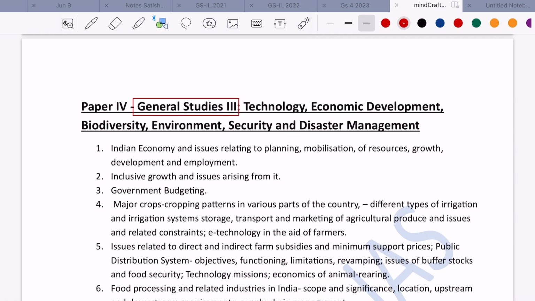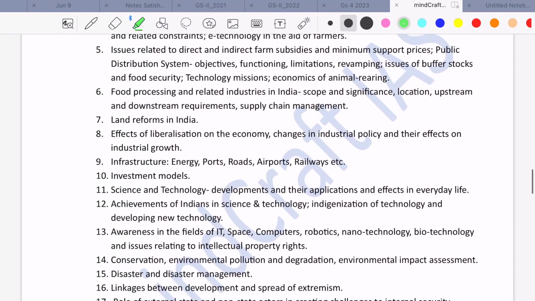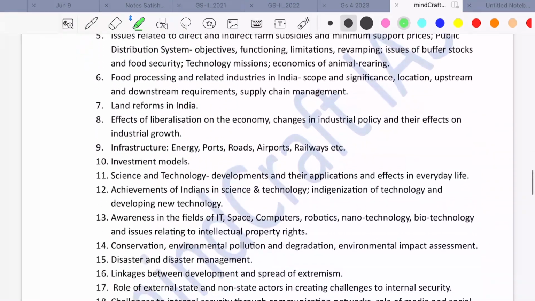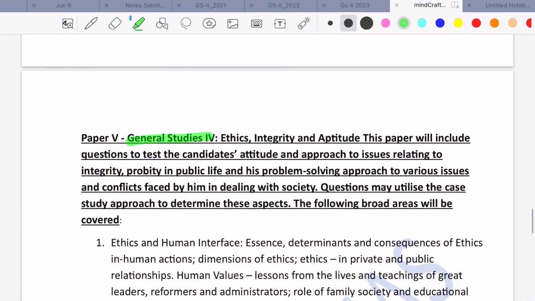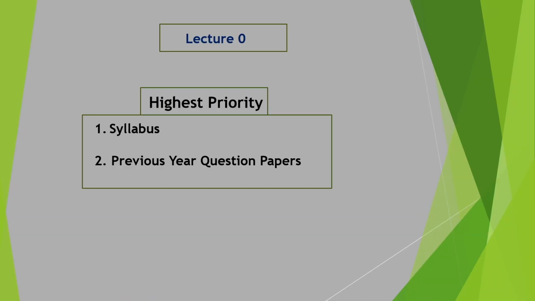GS3 consists of portions including technology, economic development, biodiversity, environment, security and disaster management. You can see the exact topics and try to memorize them as well. A detailed discussion we shall be doing later in the next lectures. GS4: ethics, integrity and aptitude. So these are the 4. Also there will be a syllabus for your optional papers. There is a brief syllabus provided by UPSC for prelims as well.